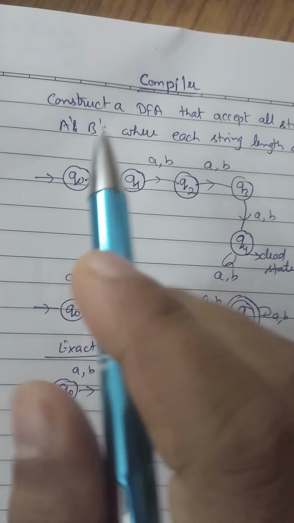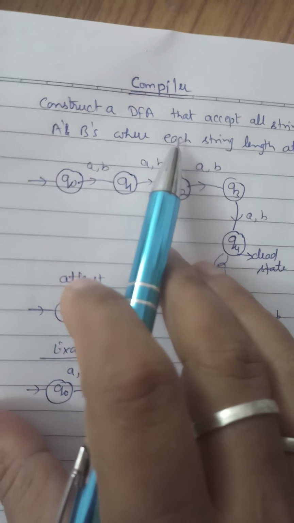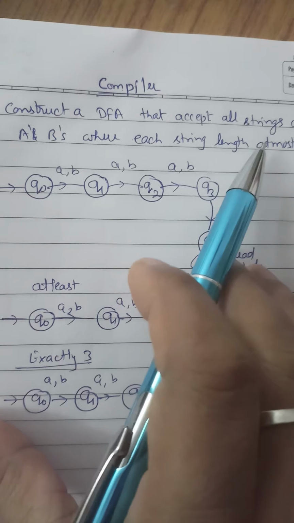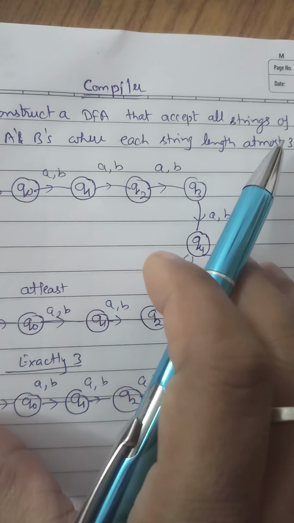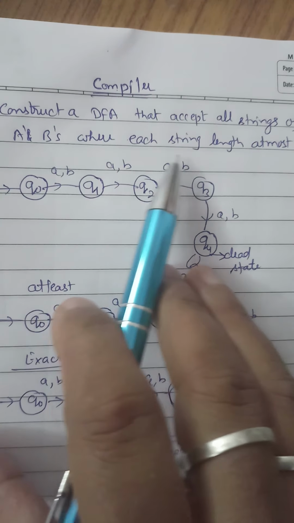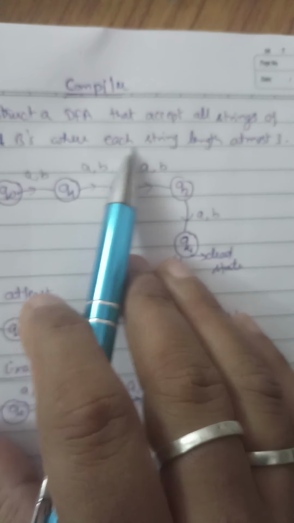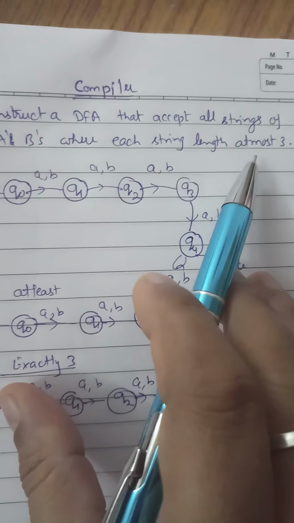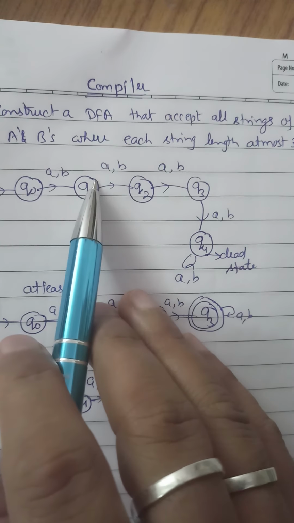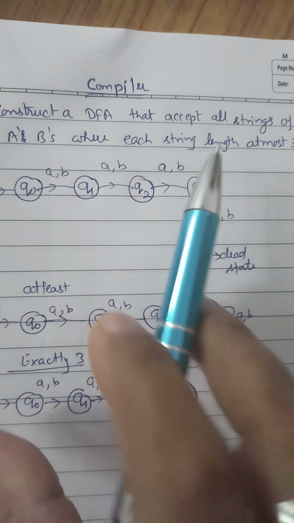Now move to the next part in the compiler. Construct a DFA that accepts all strings of A's and B's where each string length is at most 3. So it can be 0, 1, 2, or 3.